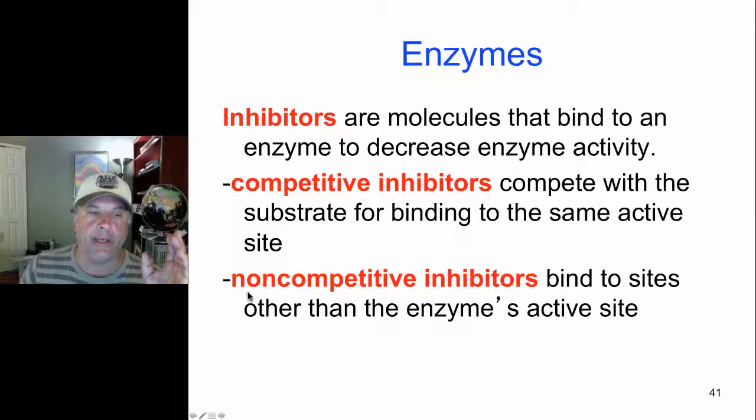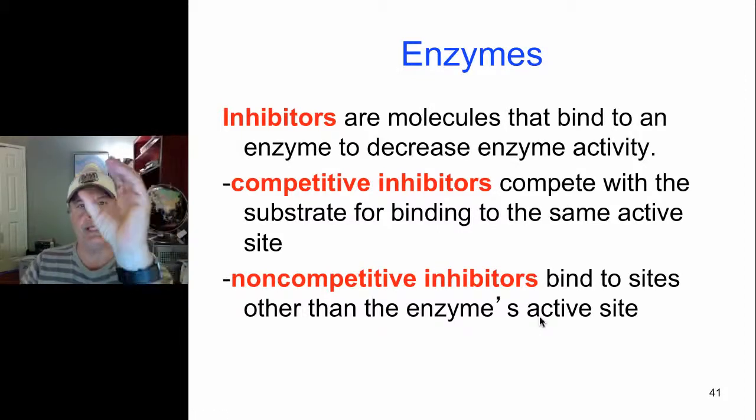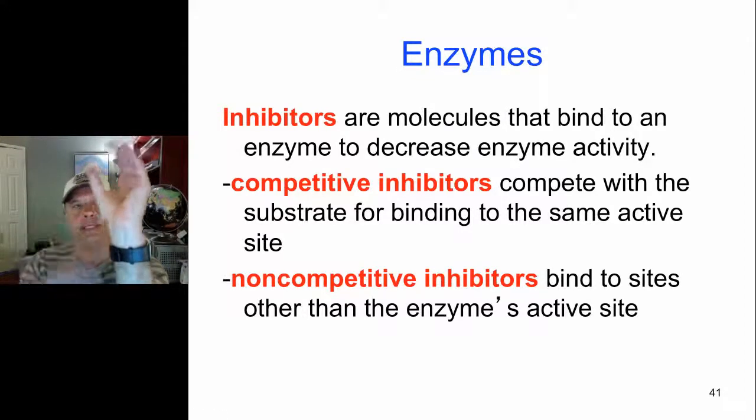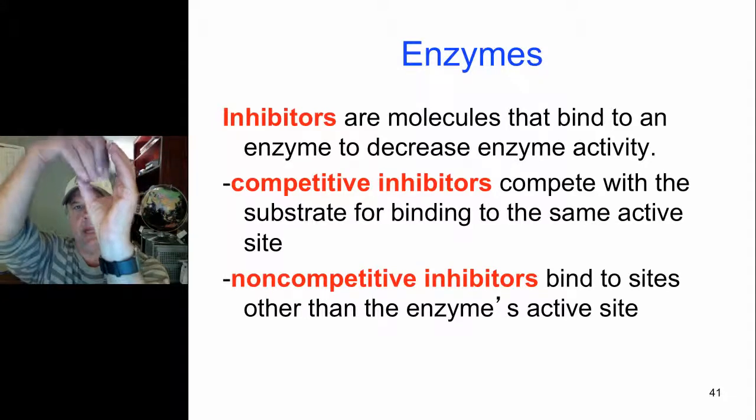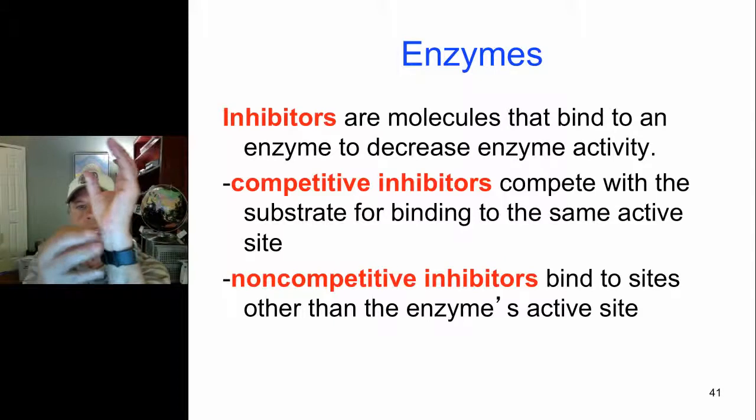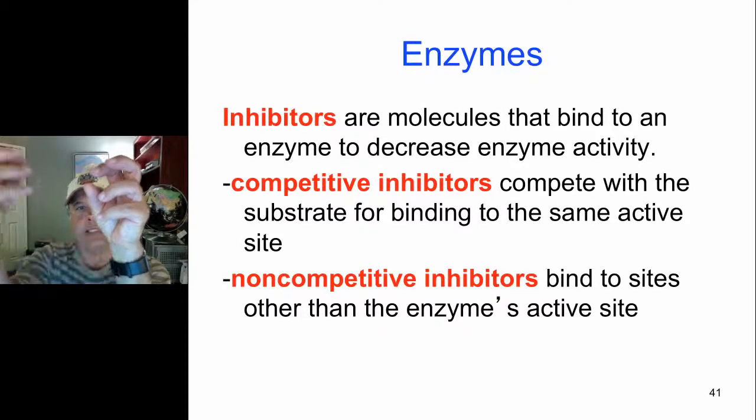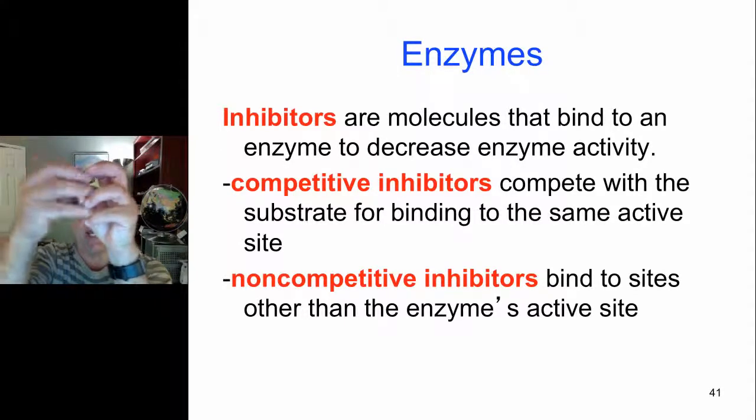On the other hand, non-competitive inhibitors bind to sites we call allosteric sites that aren't the active site. So if this is an enzyme here and this is its active site right here, and this is an allosteric site where inhibitors can bind. Substrate can bind here, that's great, so the enzyme would like to do that. But if an inhibitor is bound at an allosteric second site on the enzyme, that can change the protein's shape such that a substrate cannot engage the active site anymore.